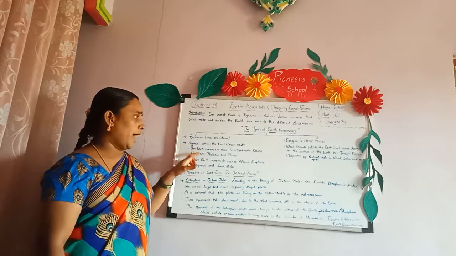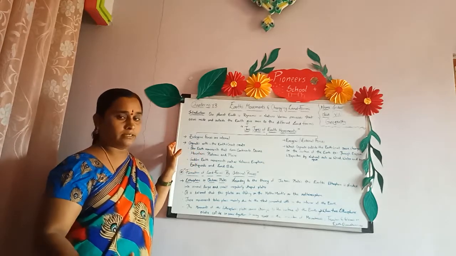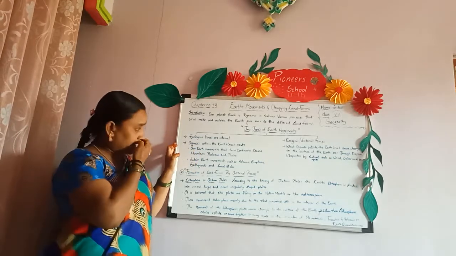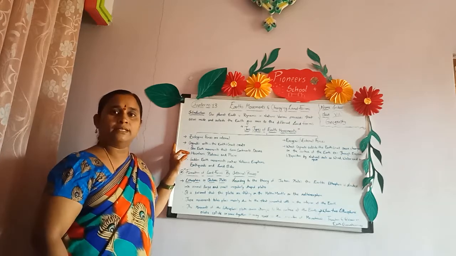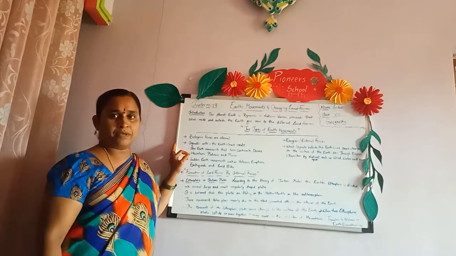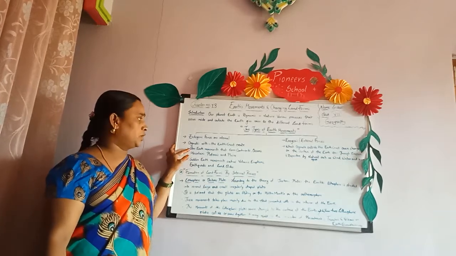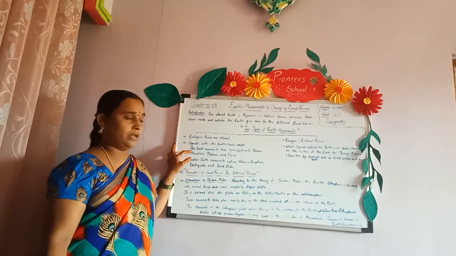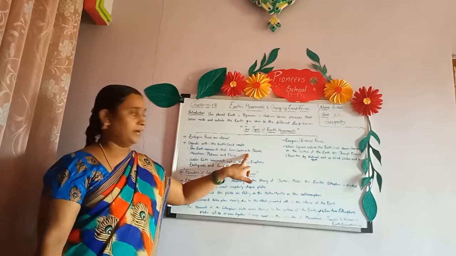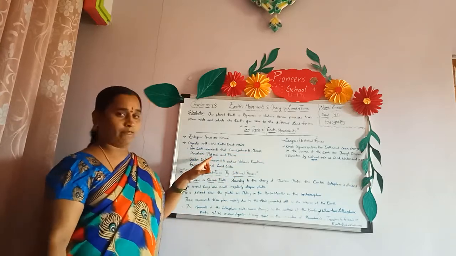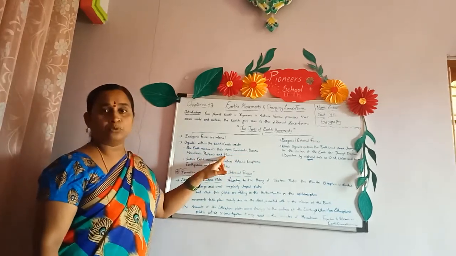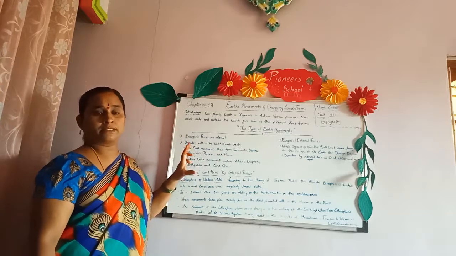There are slow earth movements as well as sudden earth movements. Slow earth movements we cannot experience. The earth rotates on its own axis, but we won't experience that. Due to slow earth movements, continents, oceans and mountains are formed. These are landforms. Plateaus and plains can also be formed through slow earth movements, children.